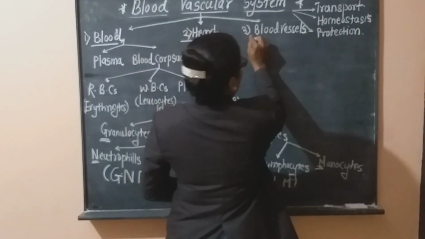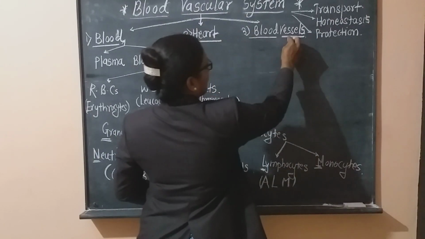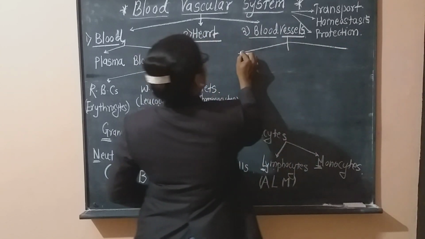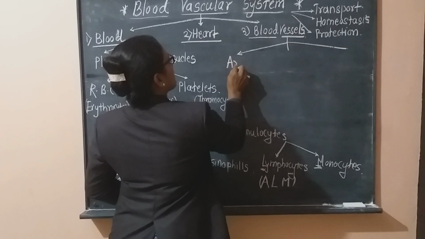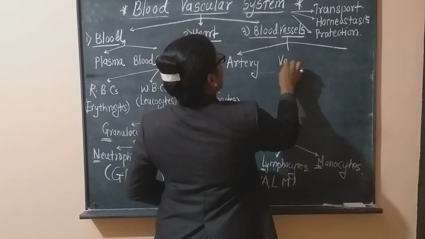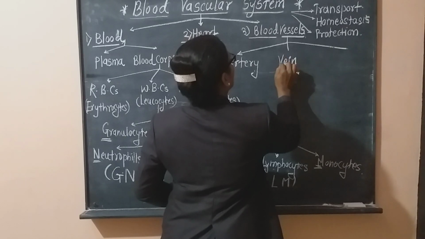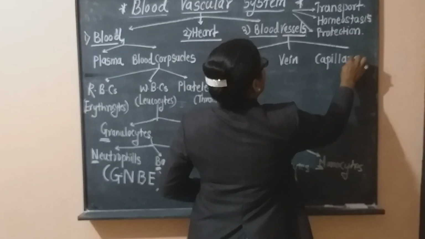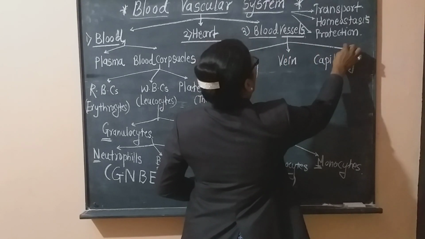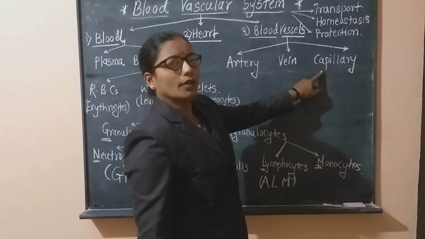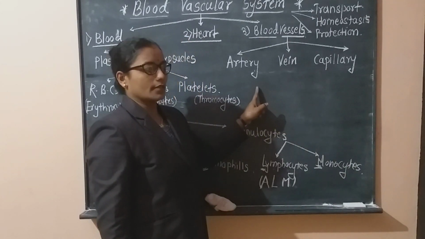The third component is the blood vessel. These blood vessels are of three types. The first type is artery, second is vein, and third is capillaries. Okay. Artery, then vein and capillary. These are the three blood vessels.